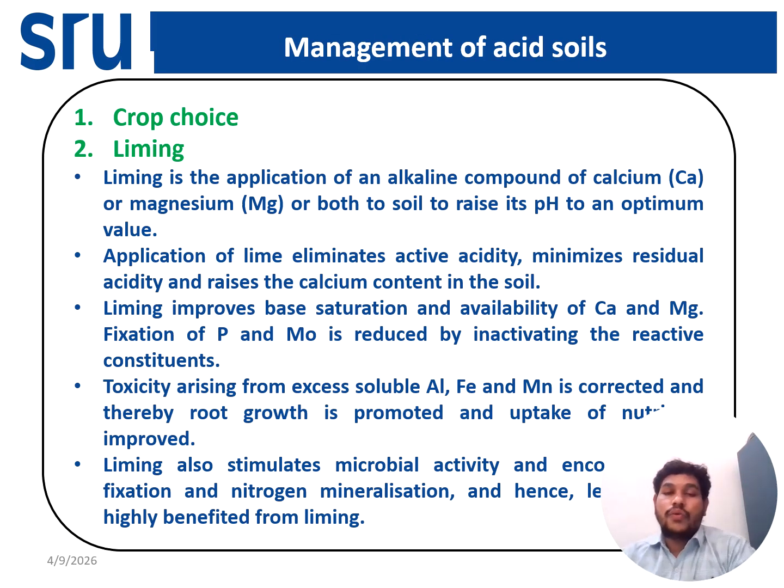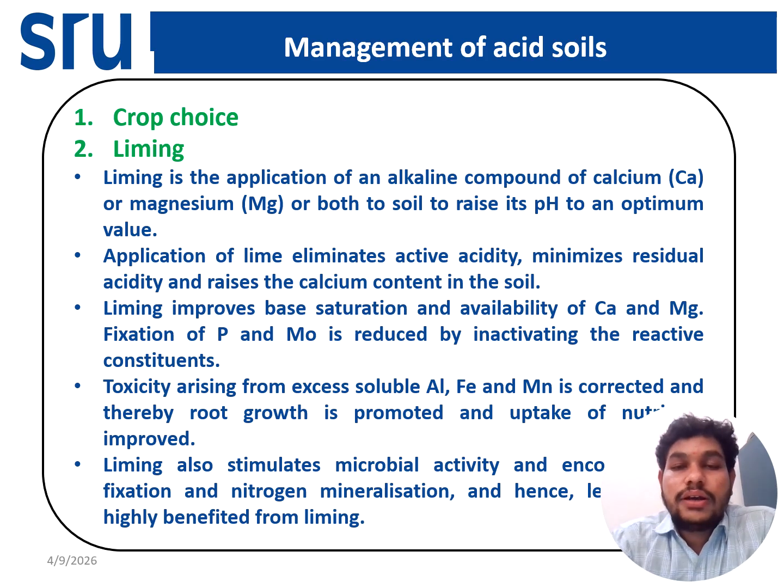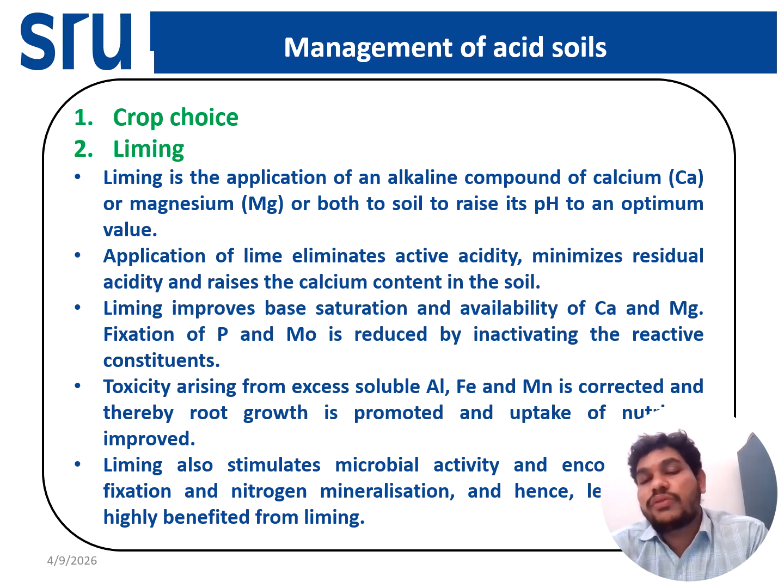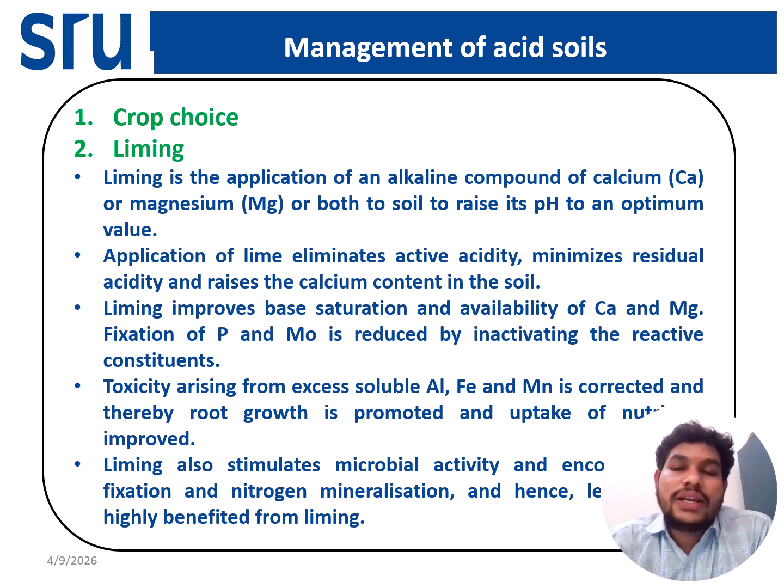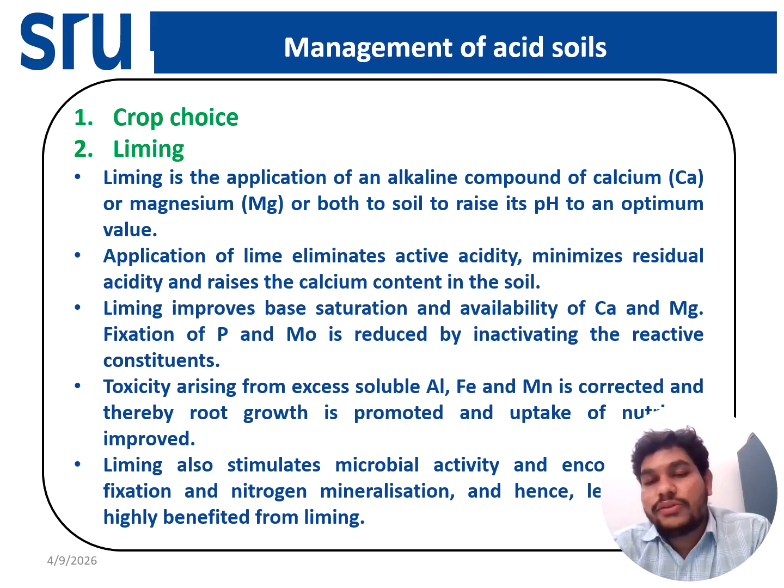Then how can we manage the acid soil? So the first one is crop choice. We have to select those crops which are suitable for the acid soil. For example, rice, tea, coffee, and rubber plants are suitable for the acidic soil. So it is better to avoid crops like cotton, wheat, and maize. They are not suitable for the acidic soil.